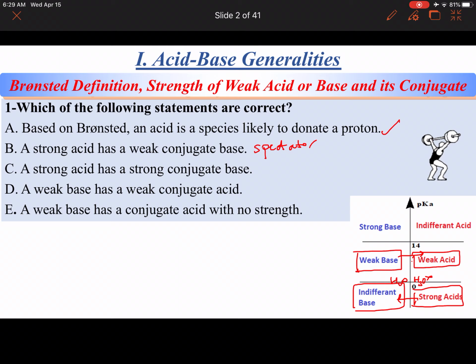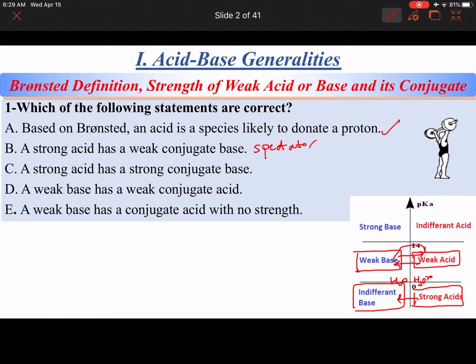And our next one. A weak base has a conjugate acid with no strength. So again, I'm on this scale. A weak base has a conjugate acid that does have a strength. Why? Because this conjugate acid can go backwards and give me, it's a reversible reaction, so it's back and forth.